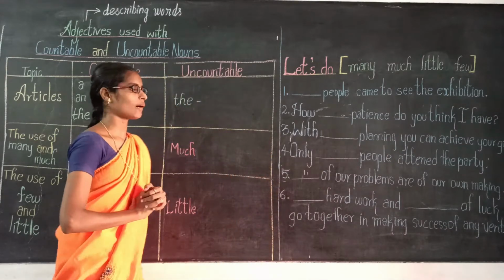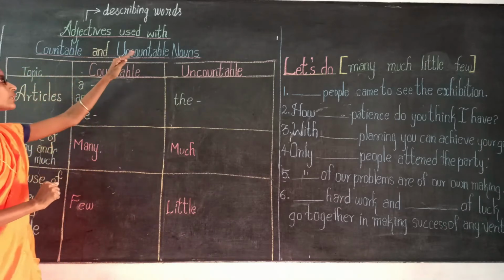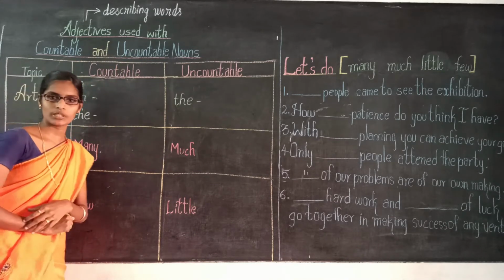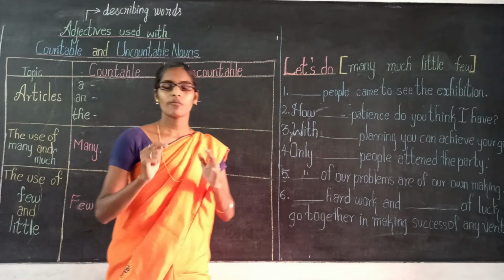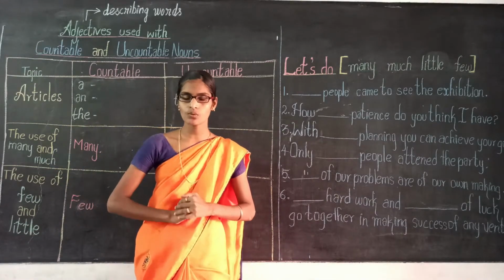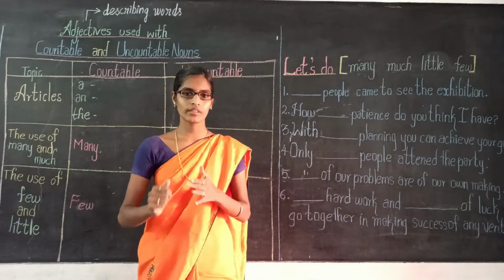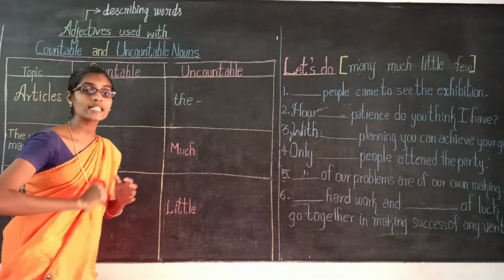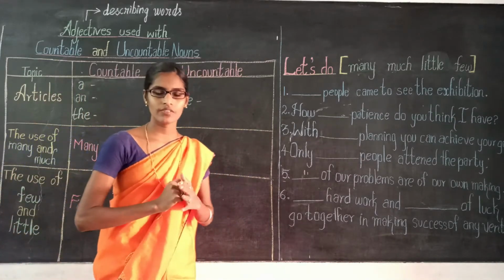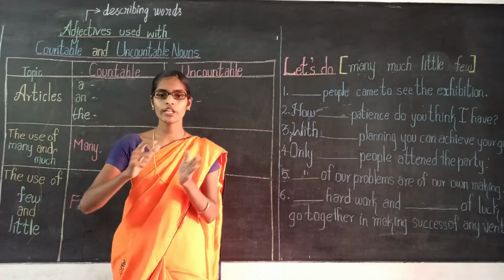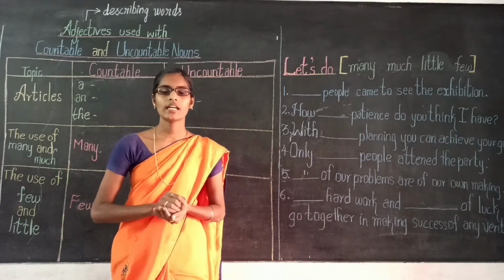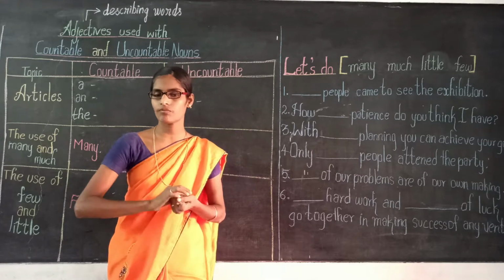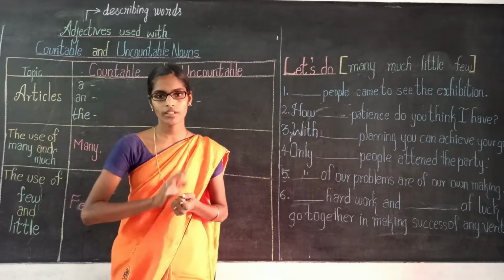We are going to discuss the adjectives used with countable and uncountable nouns. Both countable and uncountable nouns use adjectives before them. Here, adjective is nothing but a describing word. A describing word is a word that describes a noun.